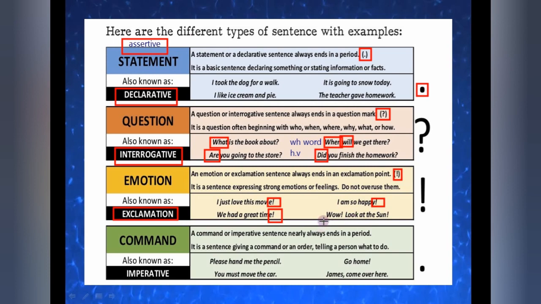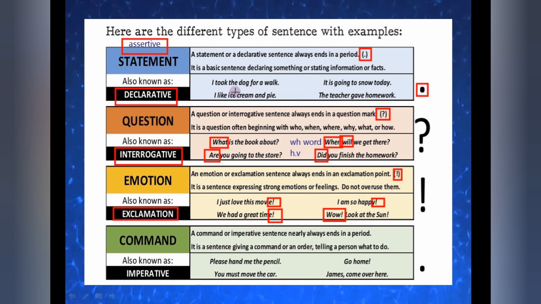These words, as you know very well, are interjection words. After that, we always have to put an exclamatory mark. So, look at the sun! Again we are surprised after watching the sun. That's why we have put an exclamatory mark here. Understood? You have to put the emotion wherever it is.